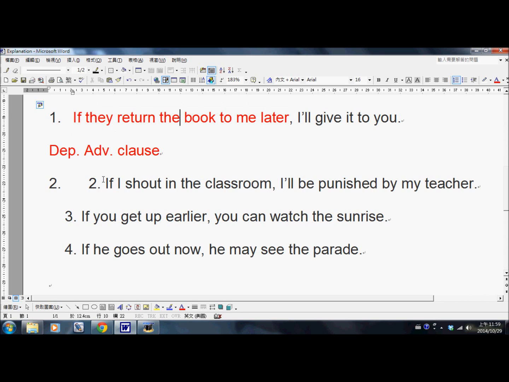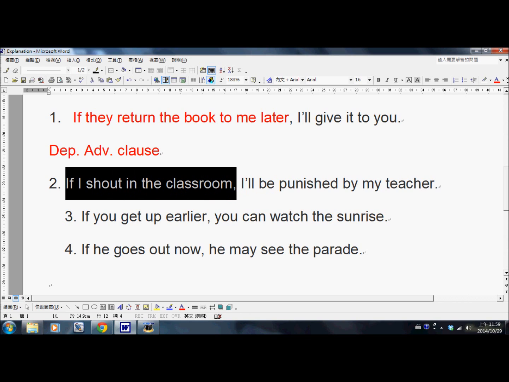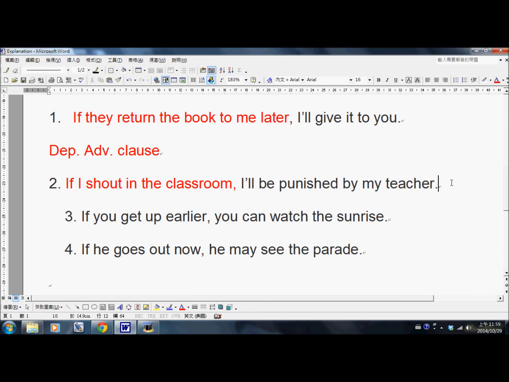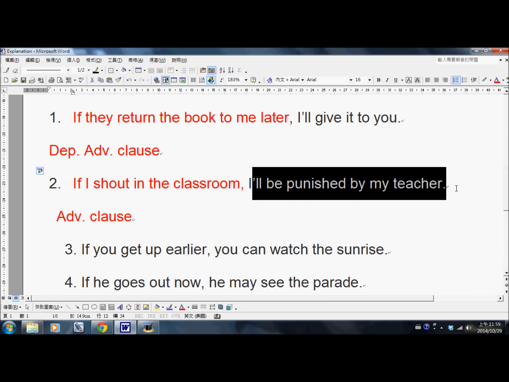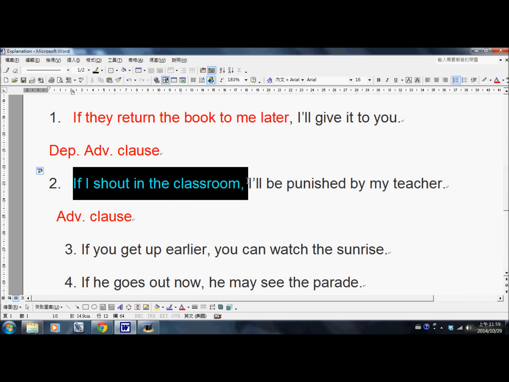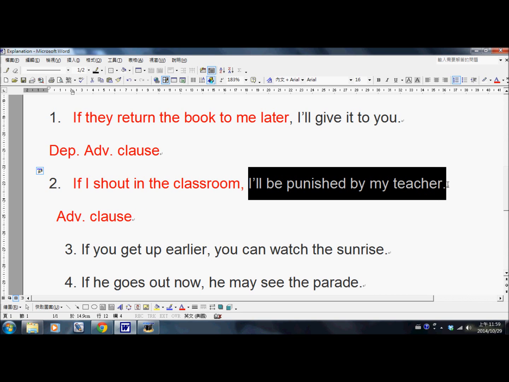That's what it means. The second one, look at the second example. This is the adverbial clause, the if clause, the first condition. If I shout in the classroom, I will be punished by my teacher. This is an adverbial clause, and this is the main clause. So if I do this, 如果我做这件事情, in the future, I will be punished by my teacher.